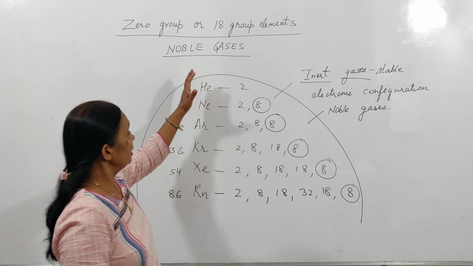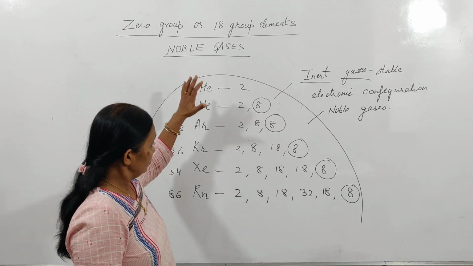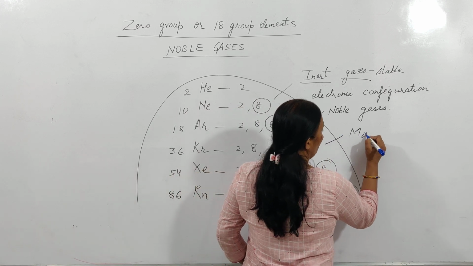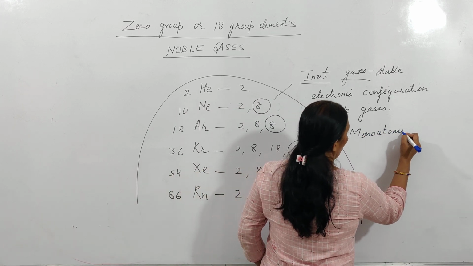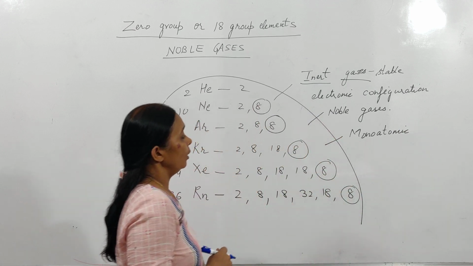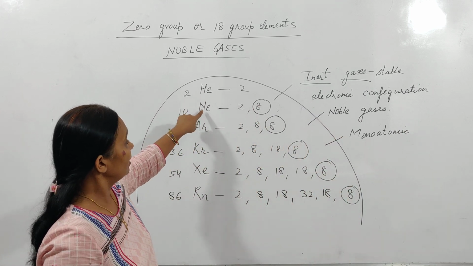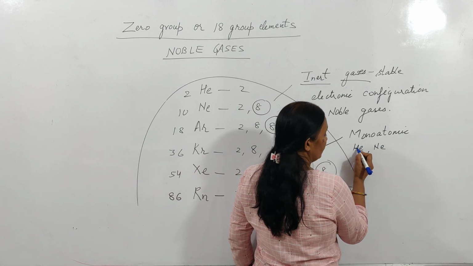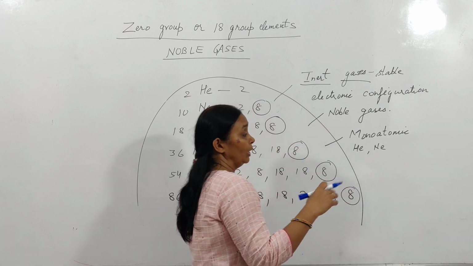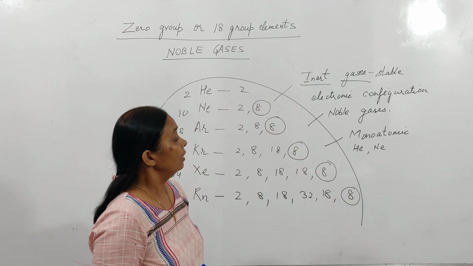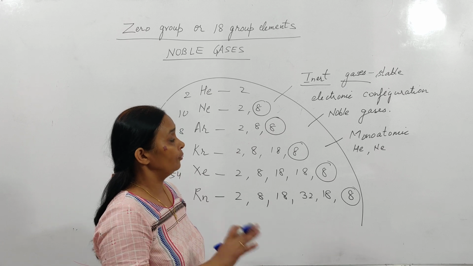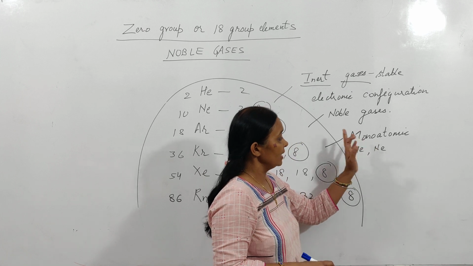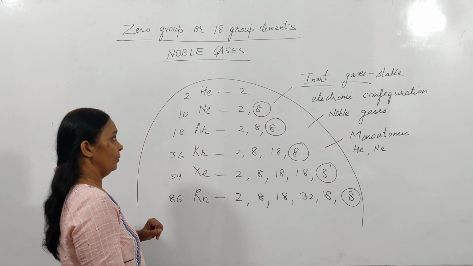Now, if we see, all these gases are actually monoatomic in nature. Monoatomic. What do you mean by the word monoatomic? Monoatomic means they exist as single atoms like He, Ne in atmosphere. They do not form molecules like you have seen earlier in the halogens, that they exist as F2, Cl2. These elements exist as single atoms. That's why they are known as monoatomic elements.